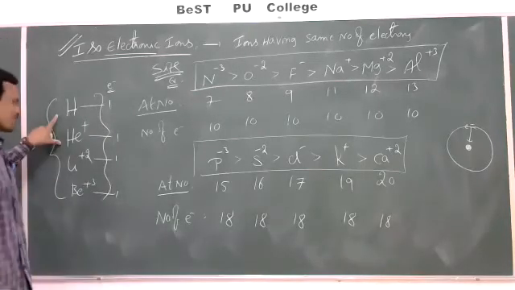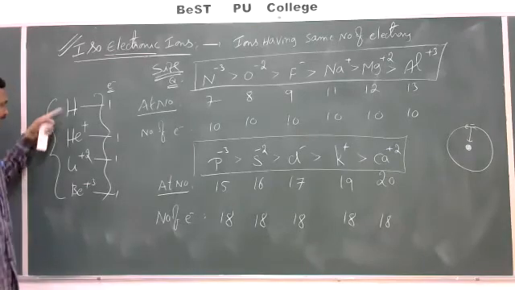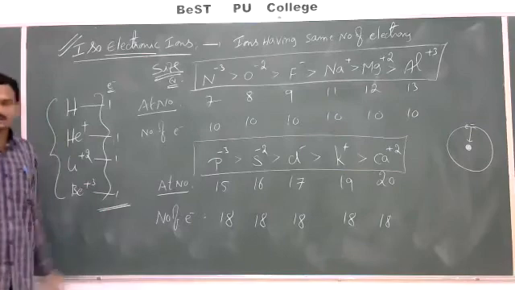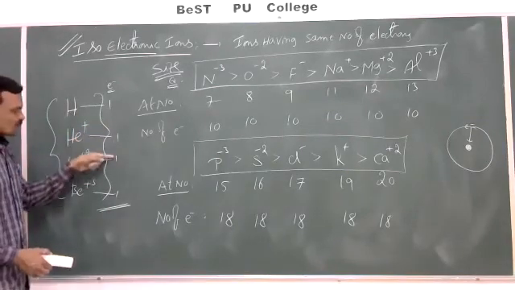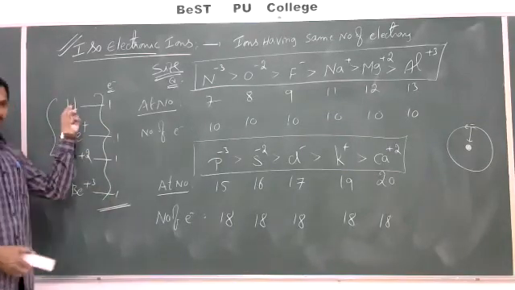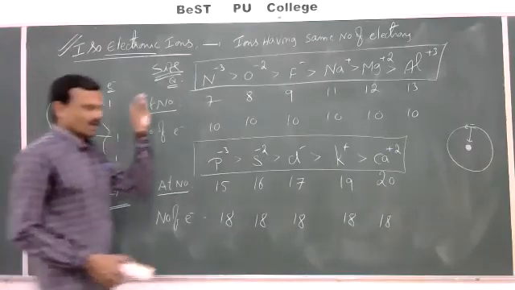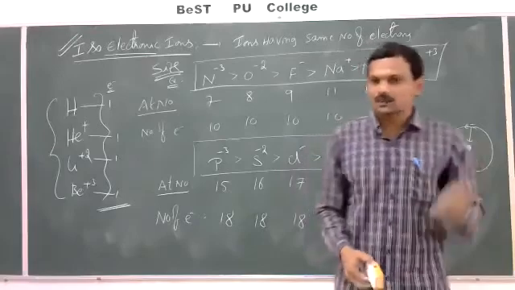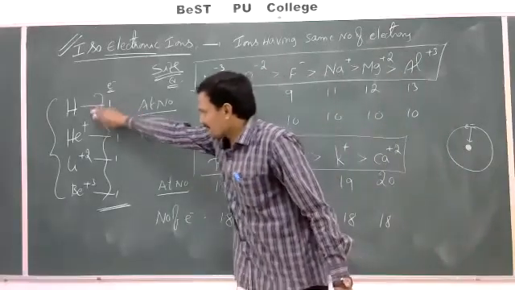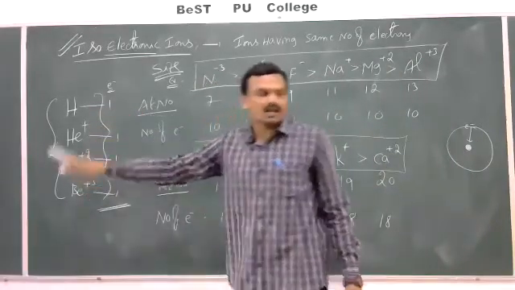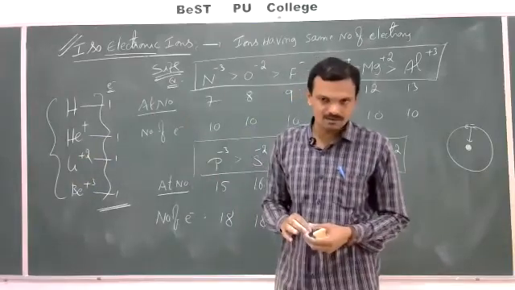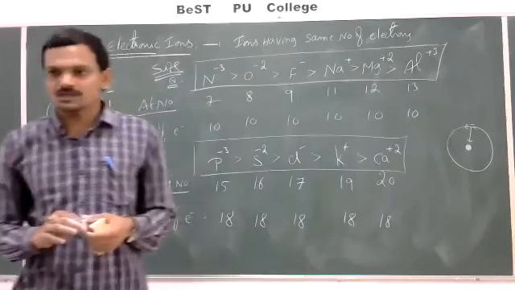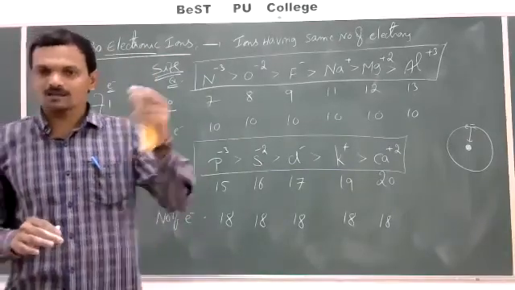Why these are called hydrogen-like species is that all contain one electron only, just like hydrogen. That's why hydrogen, He plus, Li plus 2, Be plus 3 are known as hydrogen-like species, nothing but isoelectronic species. Okay, so this is regarding isoelectronic species. So the remaining we will continue tomorrow.